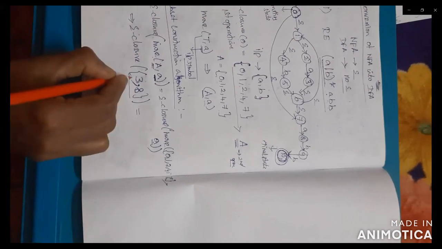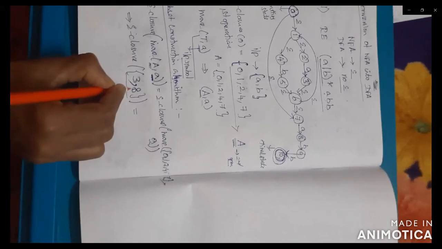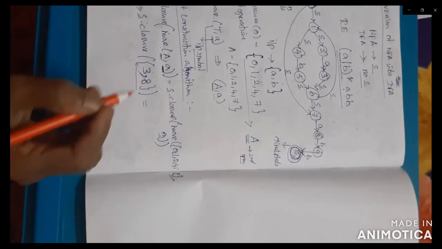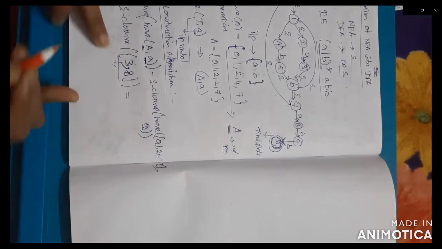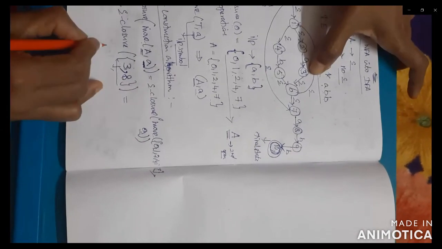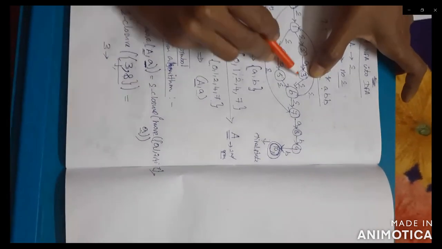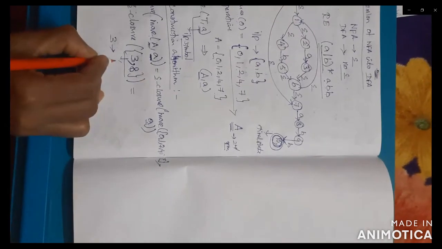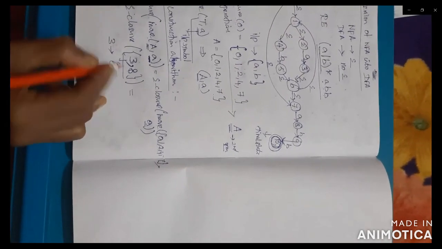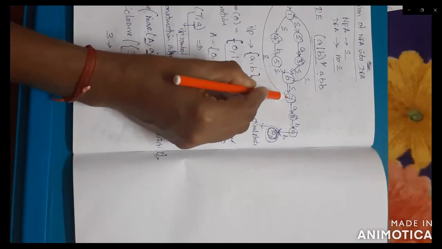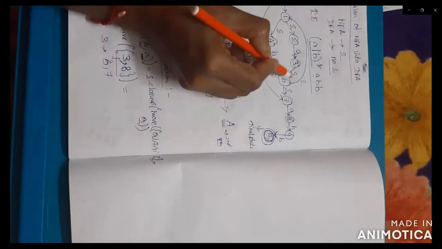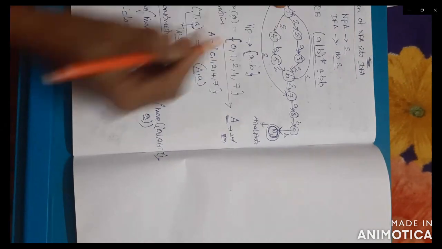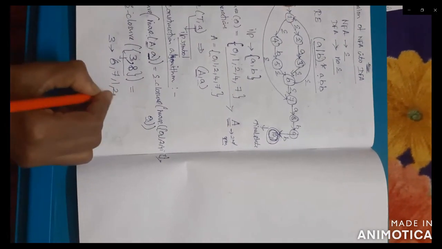Okay. How to add the new states? So for 3 comma 8, you have to check. How to check? First check the state 3. 3 can be moved from 3 to 6. Then 6 can be moved from 6 to 7. Again check, 6 can be moved to 1. So 1. 1 can be moved from 1 to 2, 1 to 4.